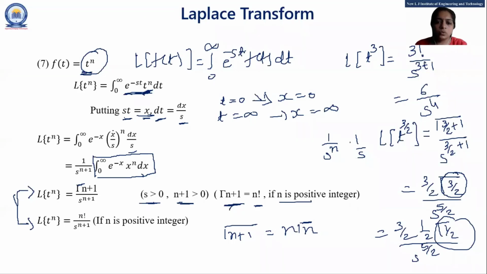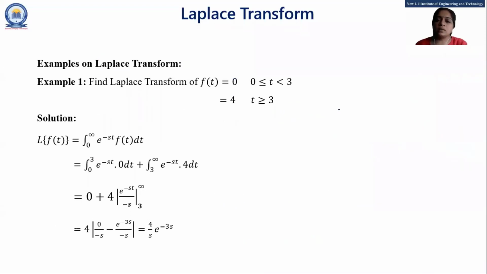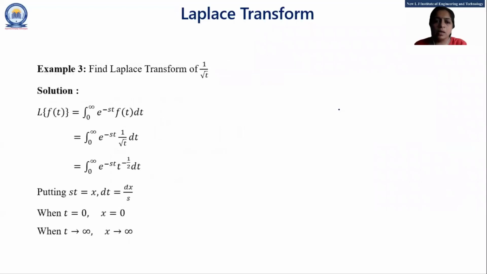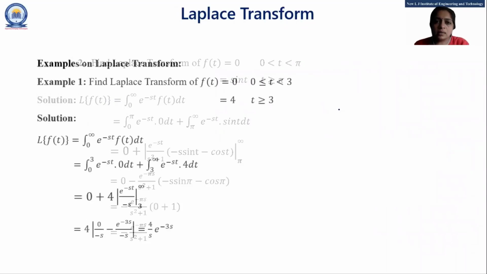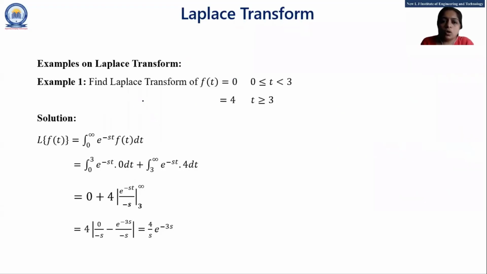Okay, so let's move on. See, these are the whole formulas, and you have to remember all the formulas. These are the examples which you have to solve with the help of the definition only. When you are asked this type of example, this is a discontinuous function. See, what is the example on Laplace transform? And you have to solve with the help of the definition. So find the Laplace transform of the function f of t equal to 0, where t lies between 0 to 3, and where t is greater than or equal to 3, meaning 3 to infinity, your function is 4.